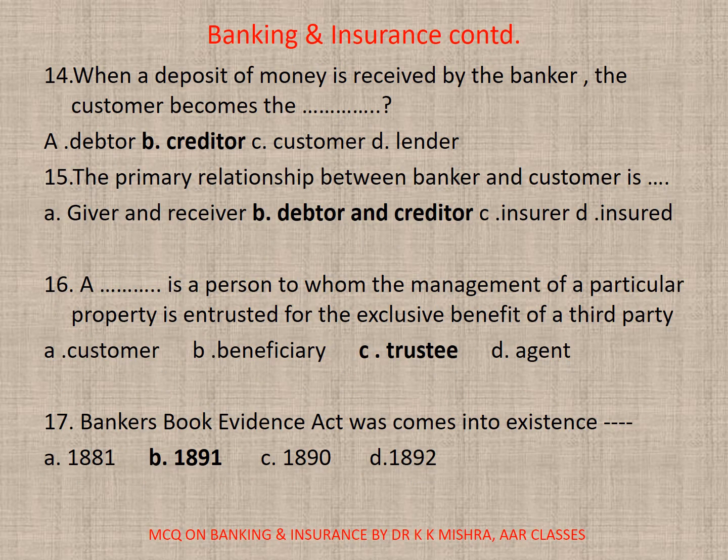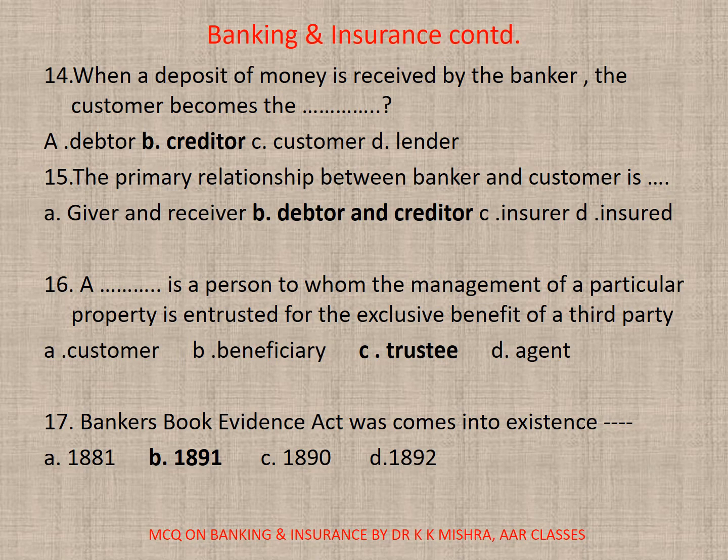14. When a deposit of money is received by the banker, the customer becomes the dash A. Debtor. B. Creditor. C. Customer. D. Lender. Correct option is B. Creditor. 15. The primary relationship between banker and customer is dash A. Giver and receiver. B. Debtor and creditor. C. Insurer. D. Insured. Correct option is B. Debtor and creditor.